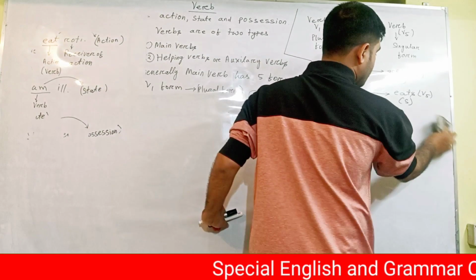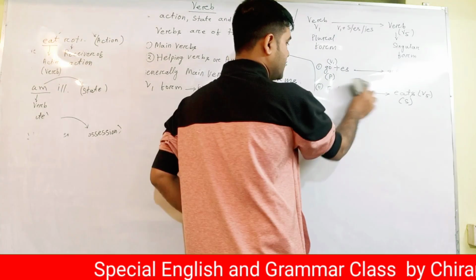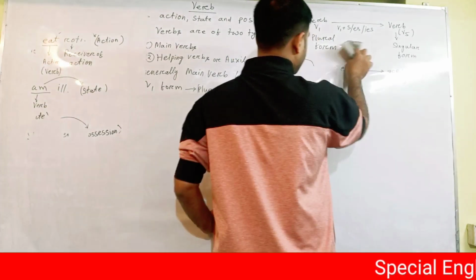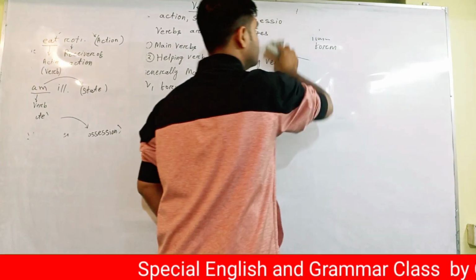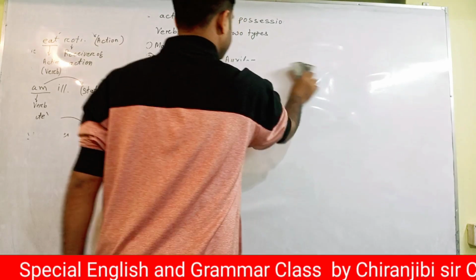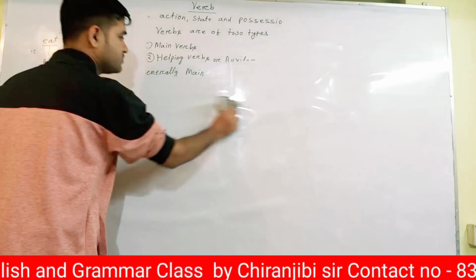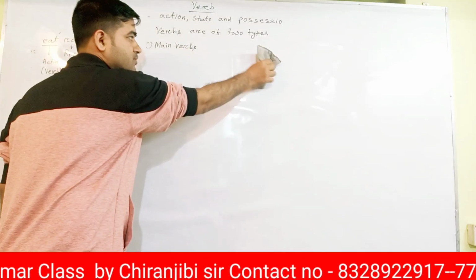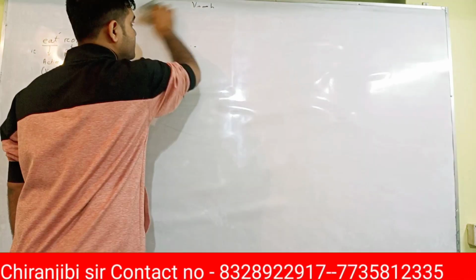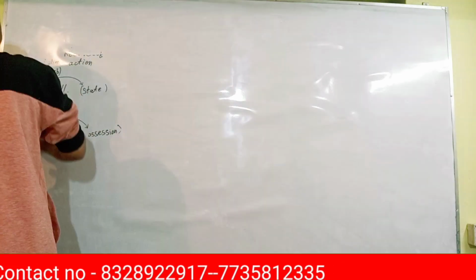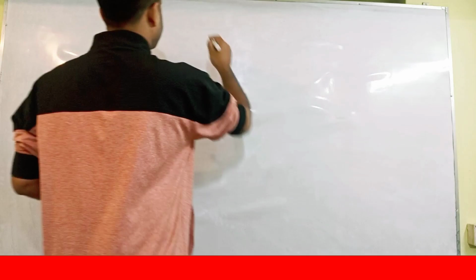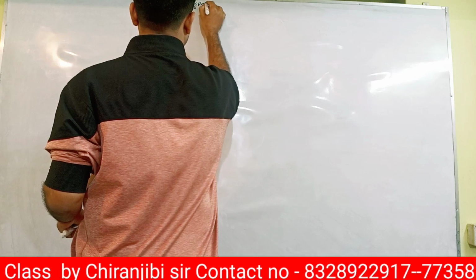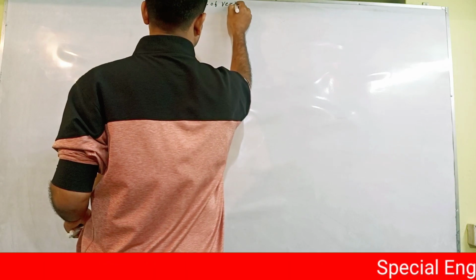Now we'll see what are helping verbs and what are main verbs, and the types of helping verbs and their classification. Is it clearly visible to you? See, now, types of verbs. There are two types of verbs.